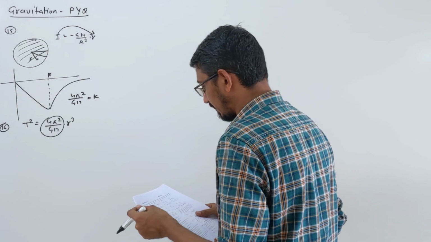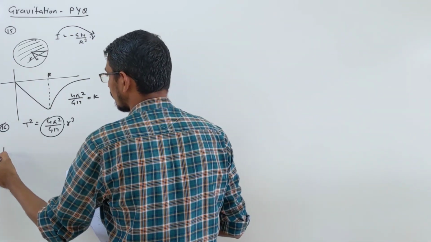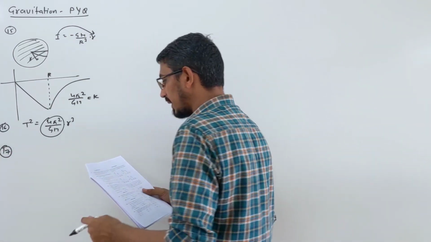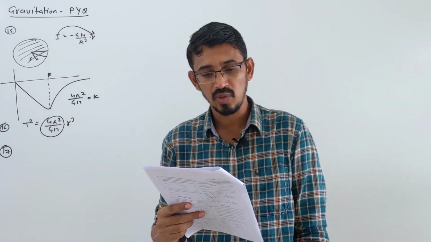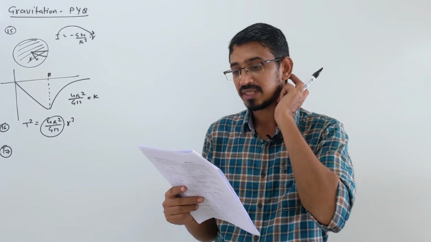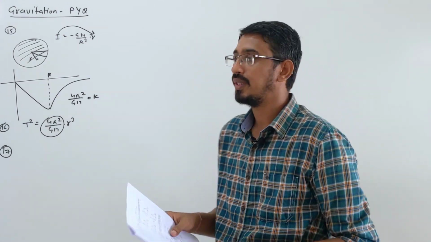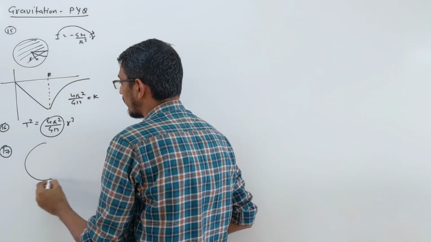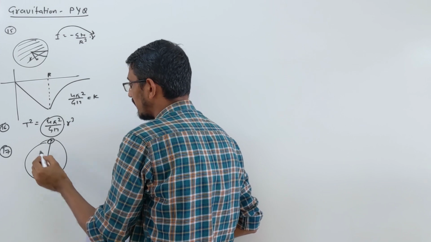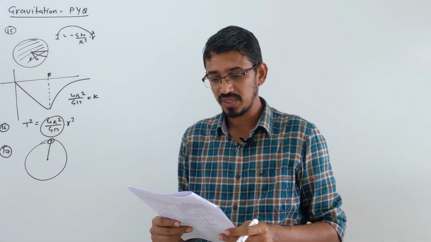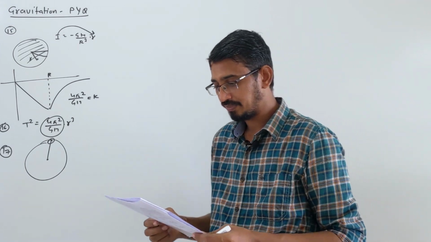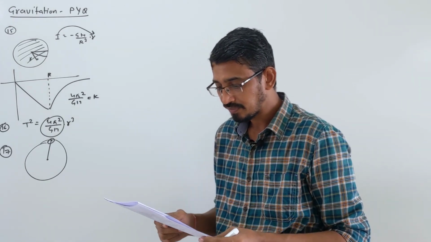Question number 17. It says that a satellite S is moving in elliptical orbit around the earth. The mass of satellite is very small compared to the mass of the earth. Then look here, what's the direction of acceleration? Centripetal acceleration is always toward the center, we know. So the acceleration of S is always directed towards the center of the earth. Correct answer.